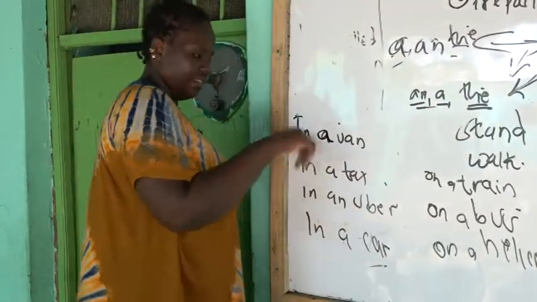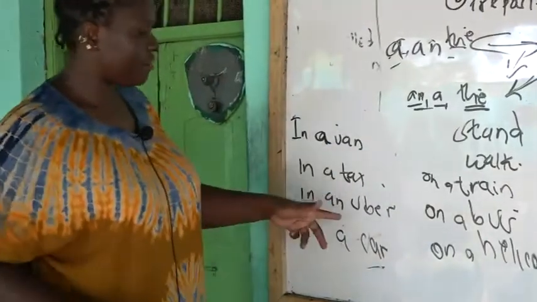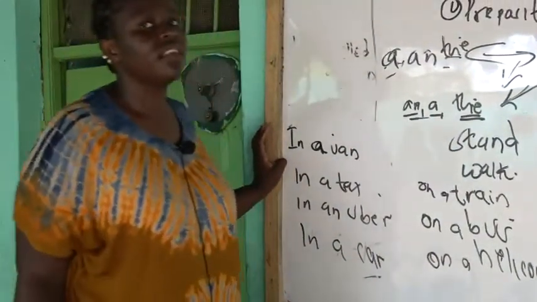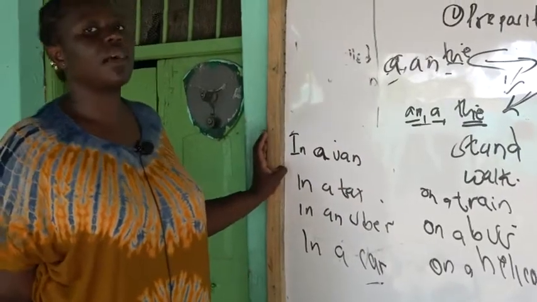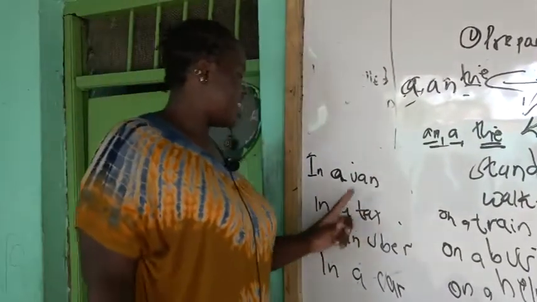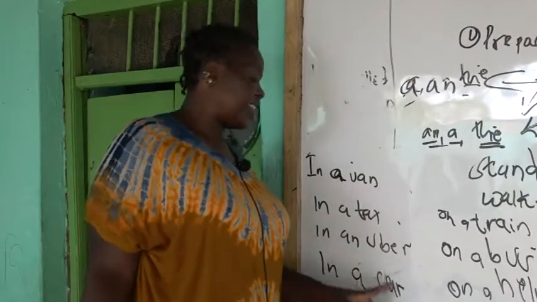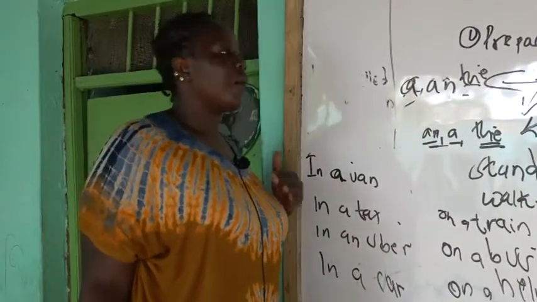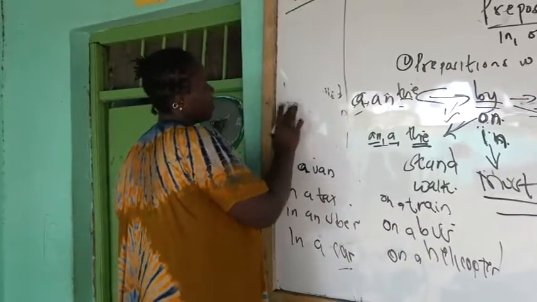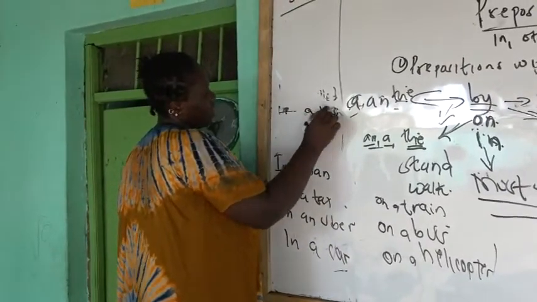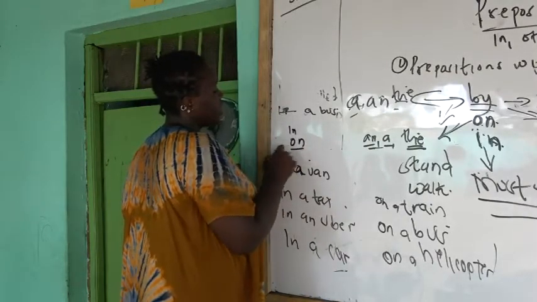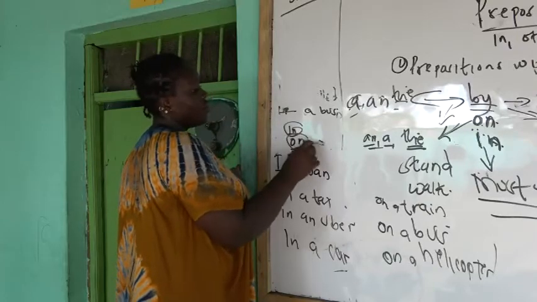So you say in an Uber, in a car, in a taxi or in a van, because in these forms of transport, you can't stand. You must sit. Sitting is compulsory. So when you find "I went to Mombasa dash a bus," and you have been given "in" and "on," which one are you going to go for?